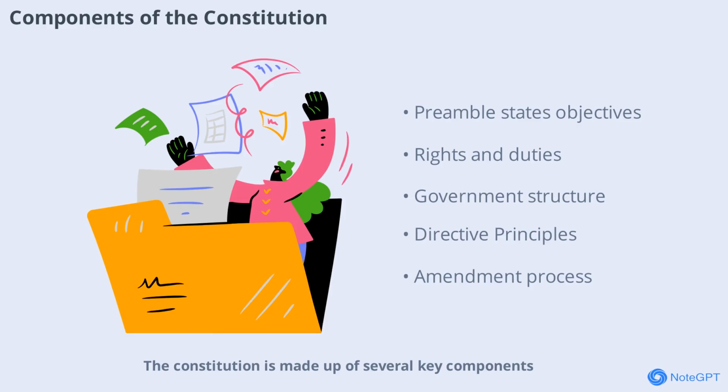Constitution is made up of several key components. The preamble introduces the Constitution and states its objectives, such as justice, liberty, equality, and fraternity. Fundamental rights guarantee freedoms and equality to citizens. Directive principles of state policy guide the government in establishing social and economic justice.